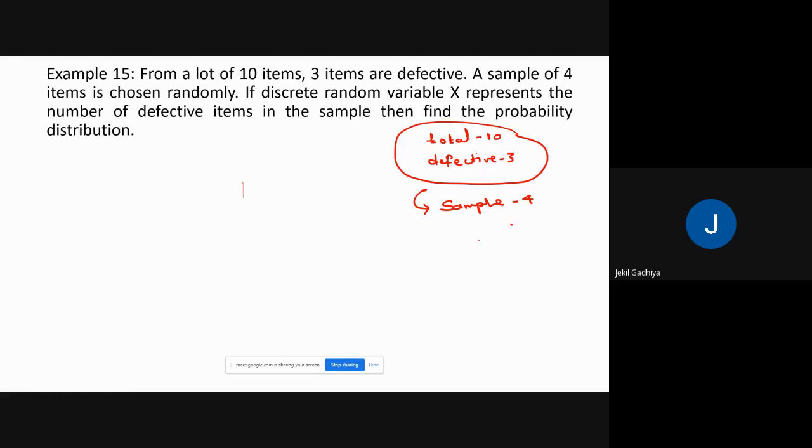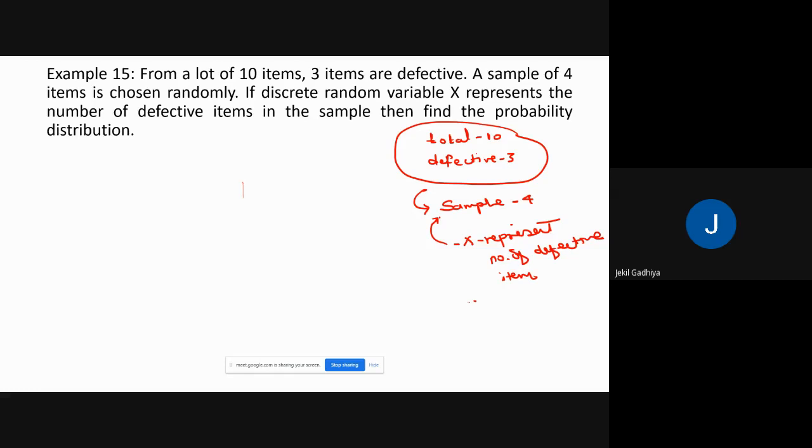Okay. Now question is what? If discrete random variable x represents the number of defective items in this sample, then find the probability distribution. Find the probability distribution.